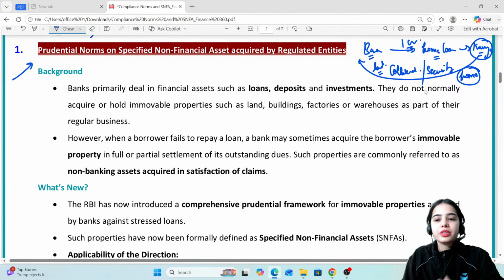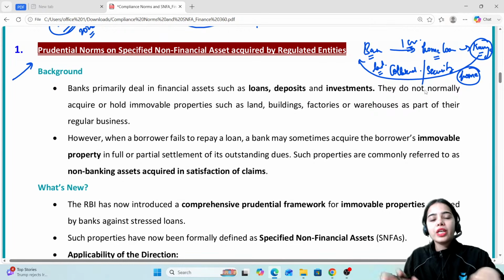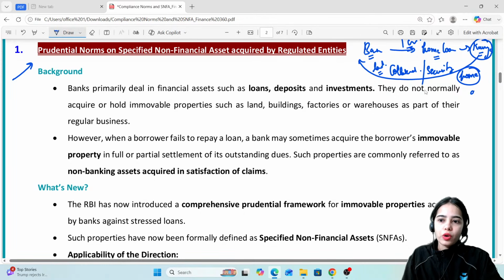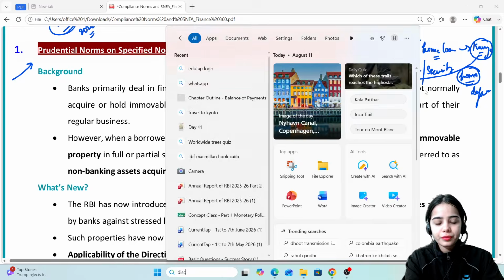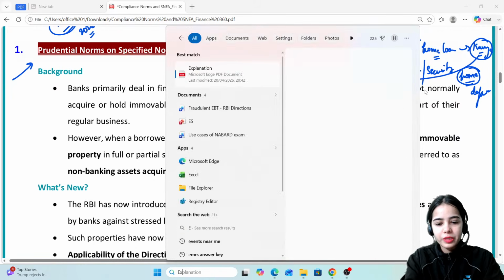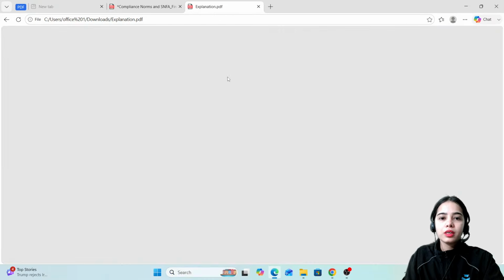Okay, the land papers. So this is the basic idea: if you are taking a loan from the bank, you will have to give some collateral, some security to the bank, so that if Kavya defaults, this house can be sold to get the money for the bank. Okay, this is the basic idea. Let me open the explanation part so that I can explain it in a better manner.